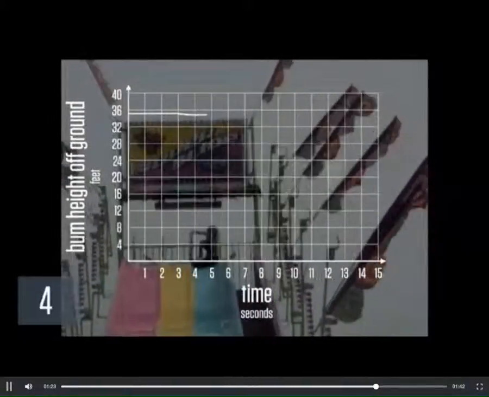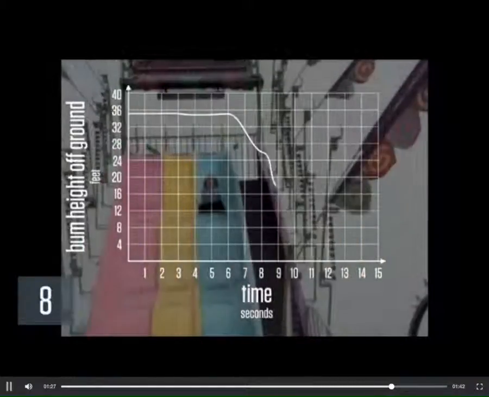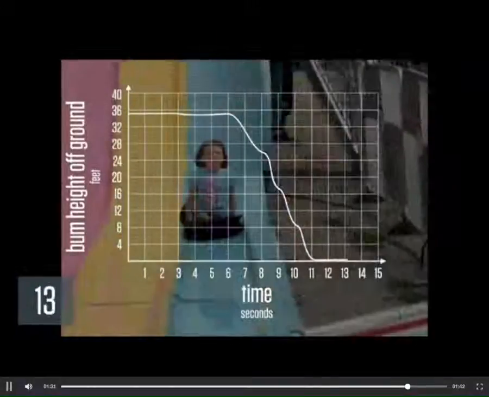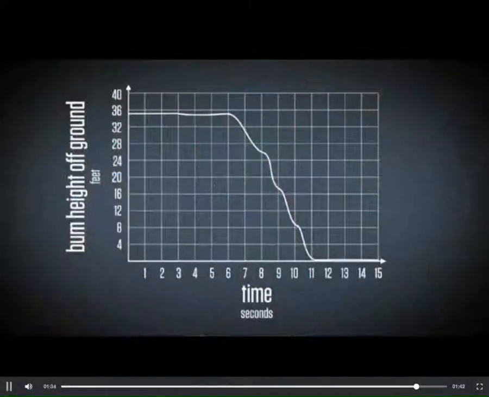They started about 36. She hadn't moved much. How come they just didn't draw a straight line down to the end? Yeah, because those little humps there at the end, right? Those little humps that she didn't just go immediately straight down. Yeah. She had the bumps in the slide, so that would be those little periods there. Very good.